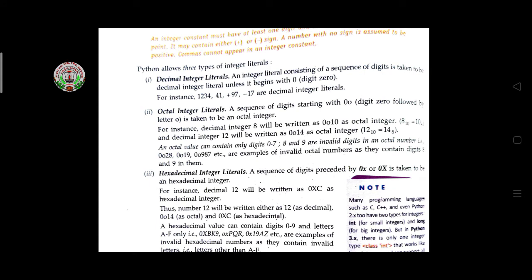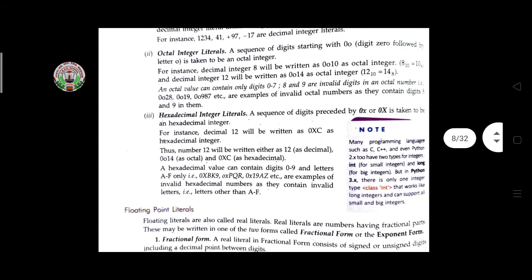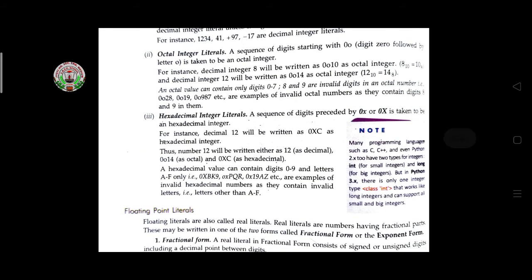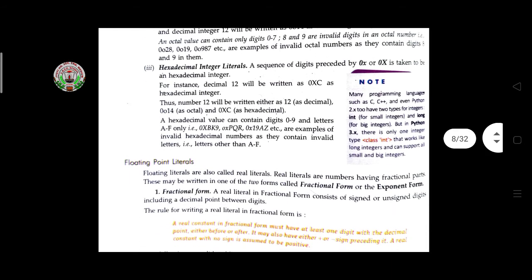What is the use of decimal? An integer literal consisting of a sequence of decimal digits is taken to be a decimal integer. Then octal starts with 0 followed by the letter O. Then hexadecimal is a sequence of digits preceded by x or capital X, and is taken to be hexadecimal.